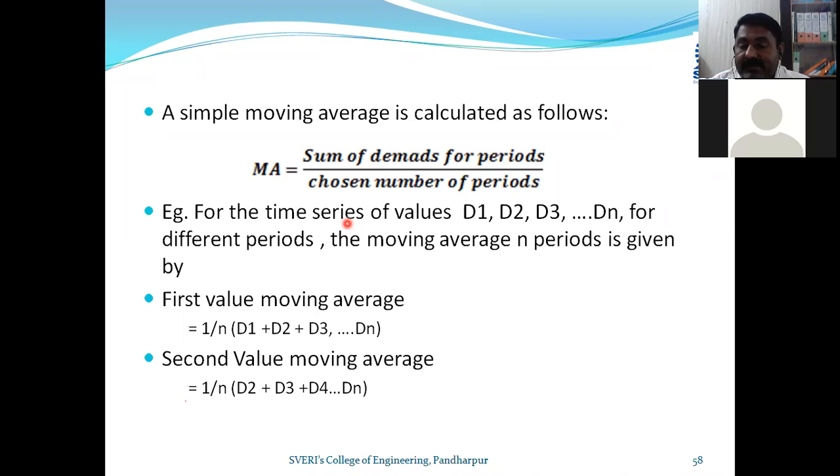Then the second point, if I am calculating for February, just wait, I will give you an example here so that the points become clearer.